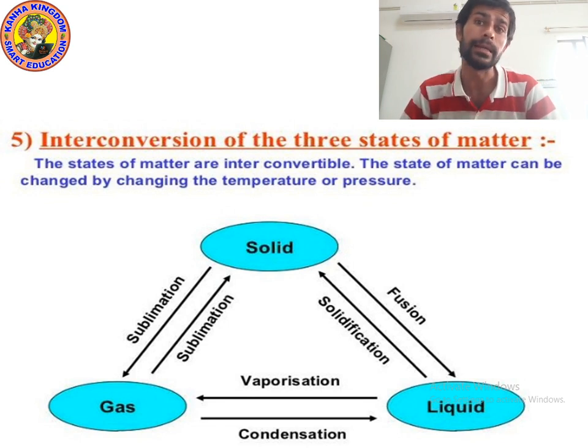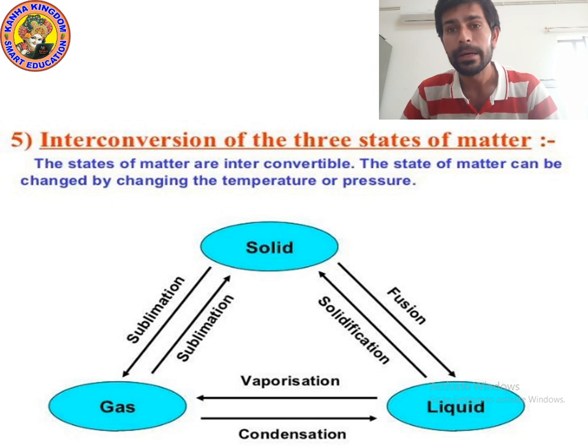For example, camphor, naphthalene and solid carbon dioxide. Yes, solid carbon dioxide, also known as dry ice. So you can change them directly from solid state to gas state and from gas state to solid state. This process is known as sublimation.